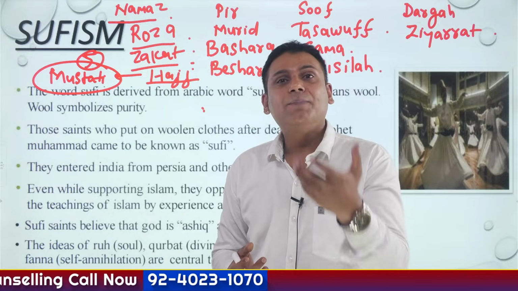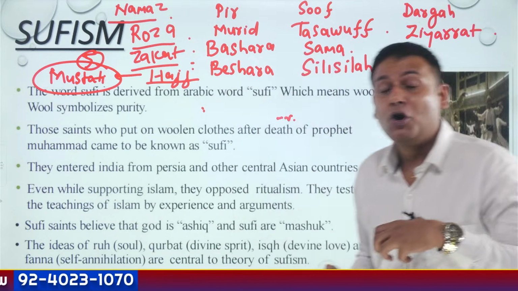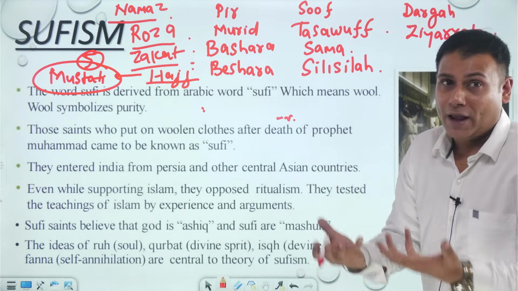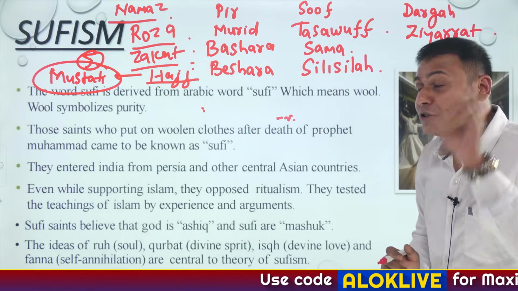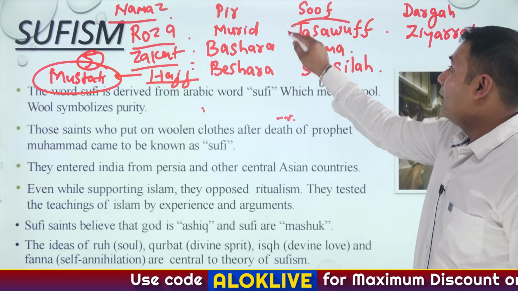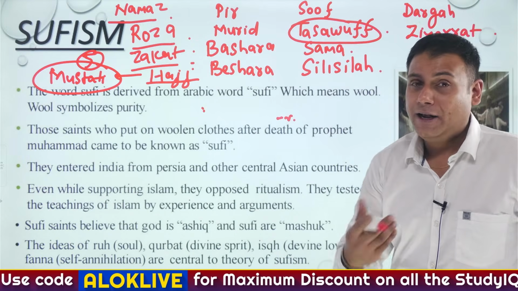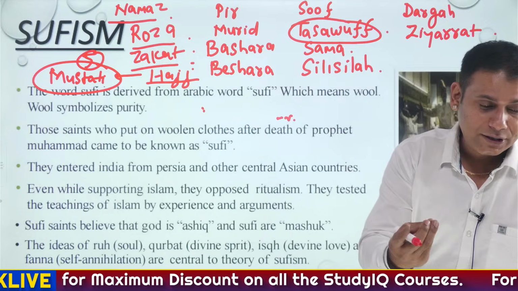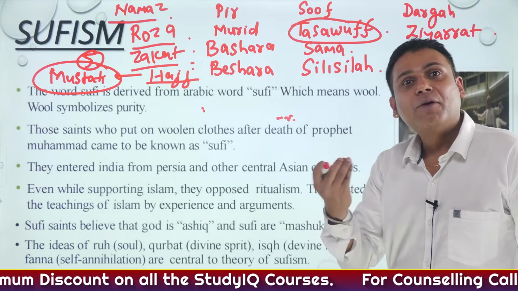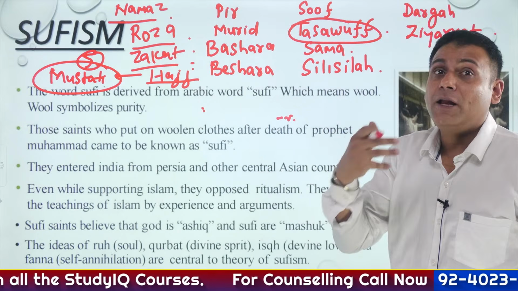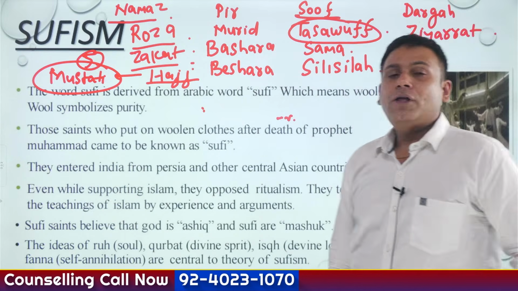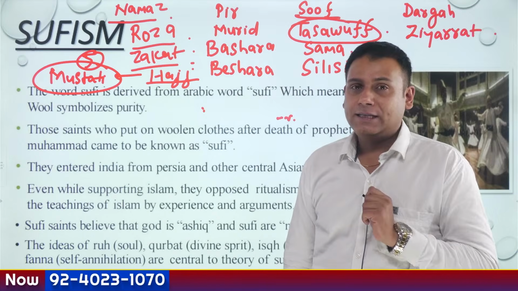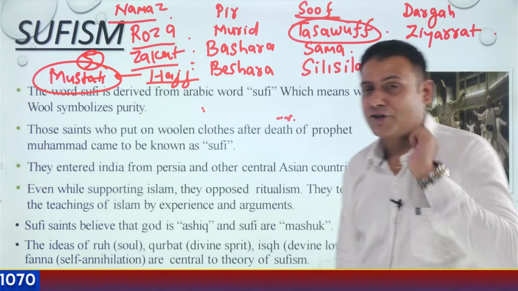So precisely speaking, these Sufi saints were known by the clothes they wore. And the clothes they wore were woolen clothes. So the clothes were their identity. And tasawwuf is the word for identity. As discussed right now itself, the word Sufism has been derived from the word Suf. So Suf basically means what? Suf means wool. Correct?